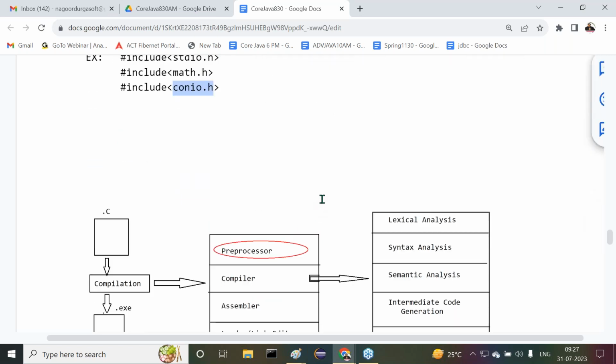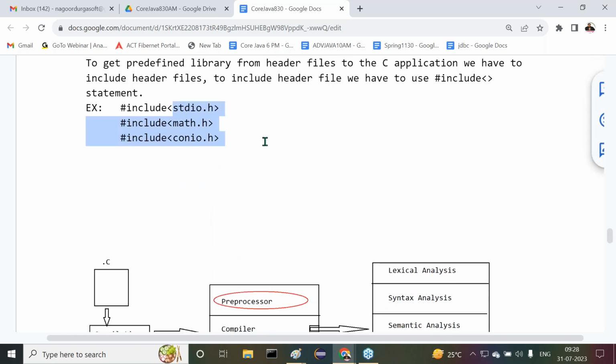The preprocessor will go inside the C software, where it will check whether these header files exist or not. If these header files do not exist, the preprocessor will raise an error. If these header files exist inside the C software, the preprocessor will load these header files content into memory. That means it performs loading: content loading, library loading.